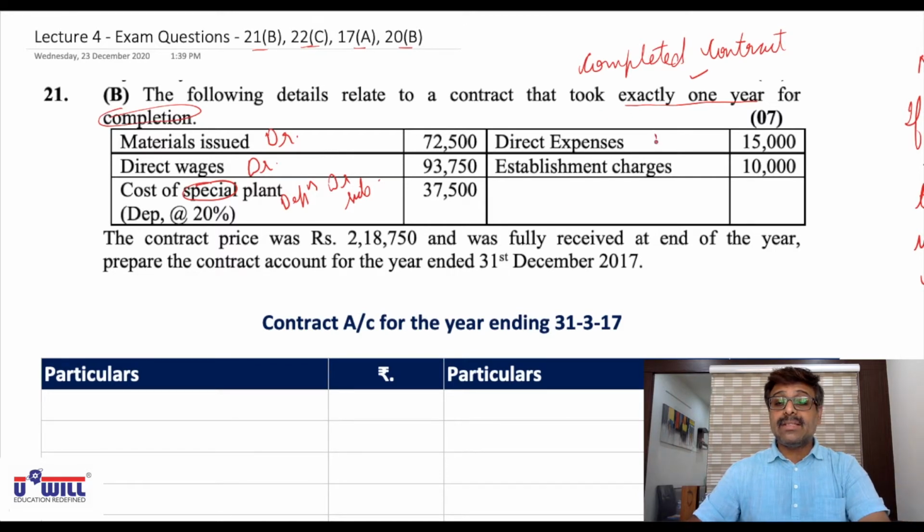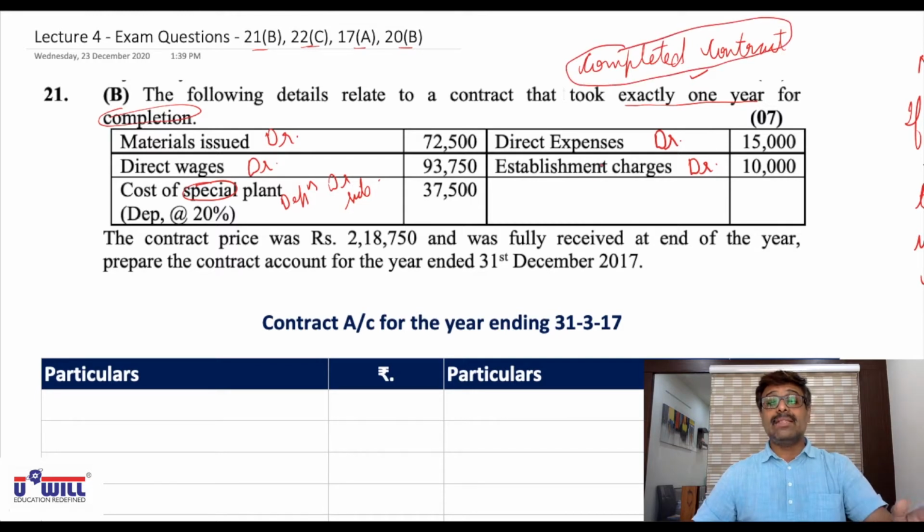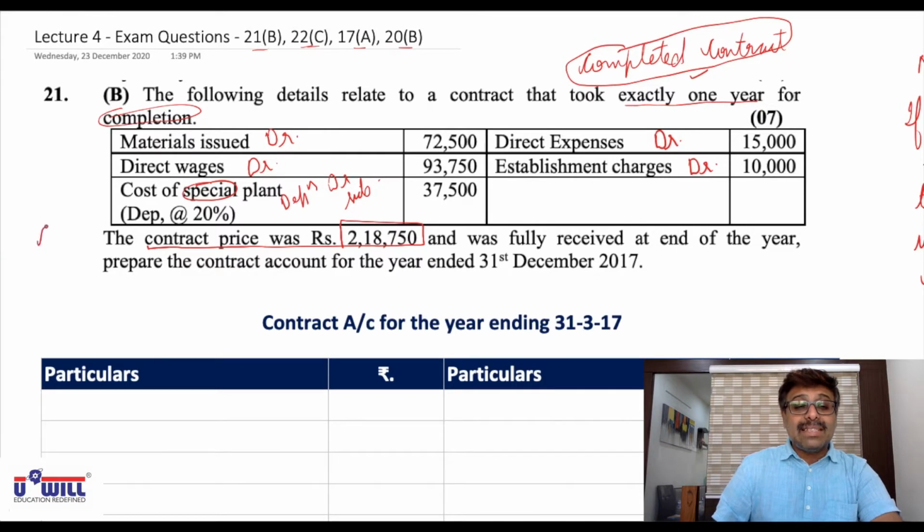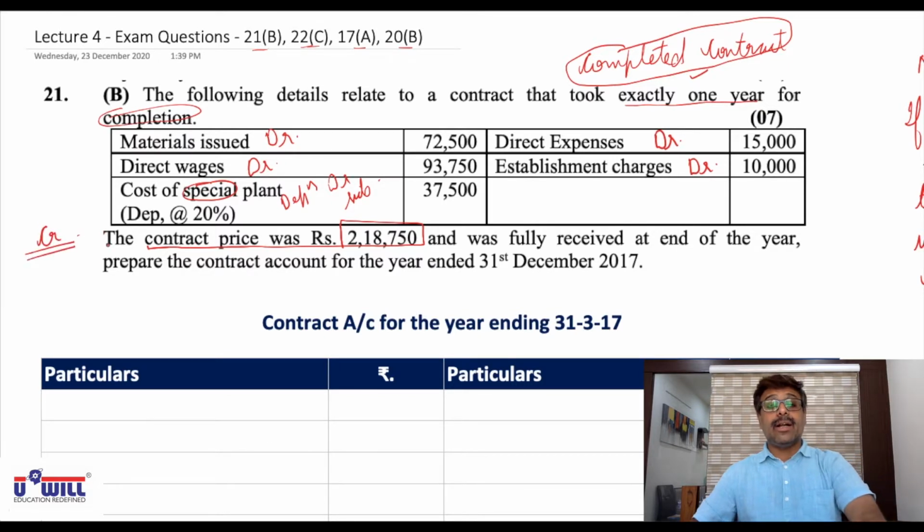Next, direct expenses, debit side, establishment charges, debit side. Now here we don't have work certified, uncertified, because it's a completed contract. We don't have any closing balances of materials and plant because it is a completed contract. So those things won't come on the credit side. The contract price was rupees 2,18,750. Now normally what we have been writing against the contract price, no entry, because what we record on the credit side is work in progress. But here contract price itself will be recorded on the credit side of contract account because it is a completed contract. Okay, this is a very different question asked in exams.